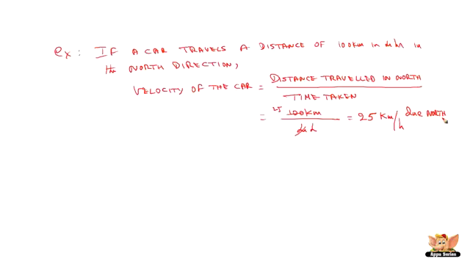Very important to mention the direction. So, we say due north. So, the answer is velocity v is equal to 25 km per hour due north.